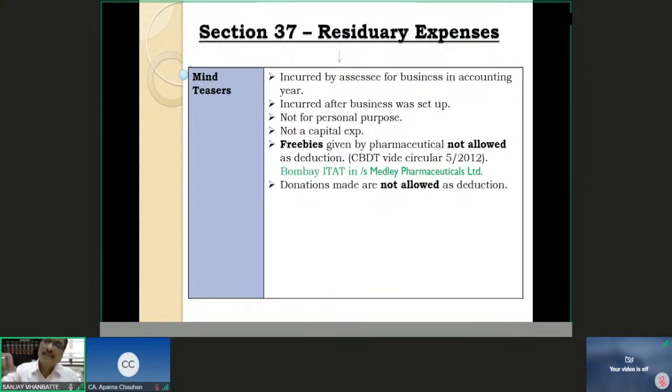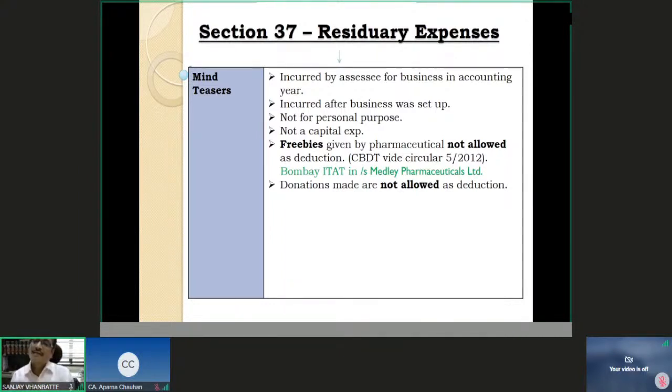Now, in the case of Medley Pharmaceuticals Limited, the circular of CBDT number 5 of 2012 was challenged, and an argument was made on behalf of this pharmaceutical company that, look, the code of conduct prescribed by the Indian Medical Council is for the doctors. The code of conduct prohibits doctors from accepting the freebies. So whatever violation of the IMC code of conduct is by the doctors.